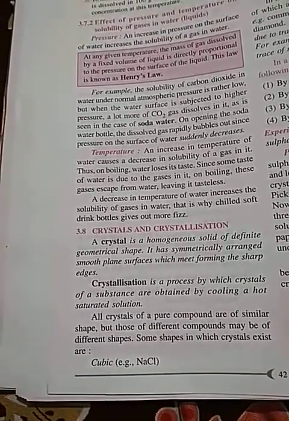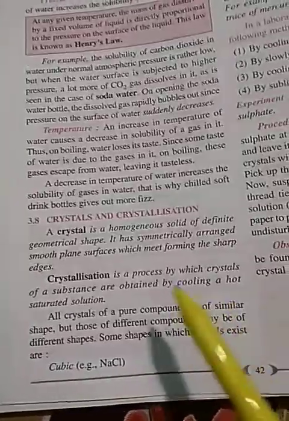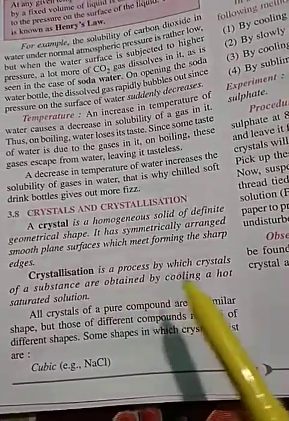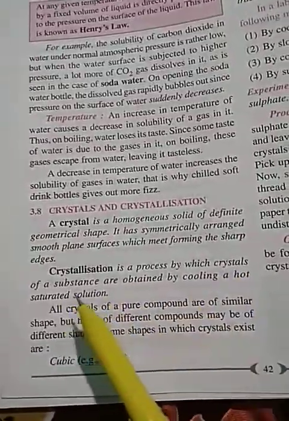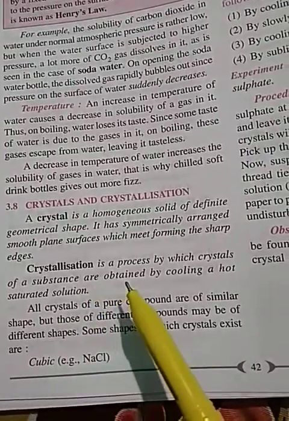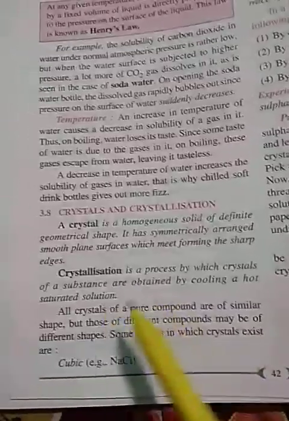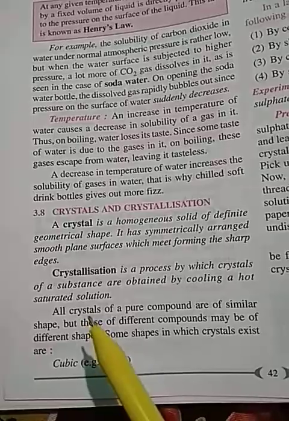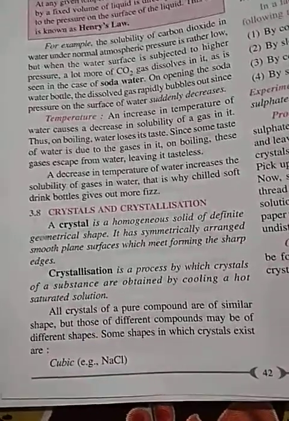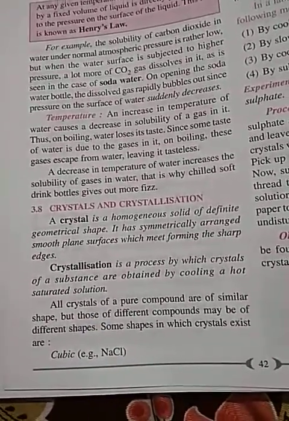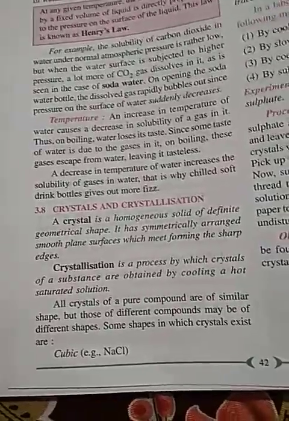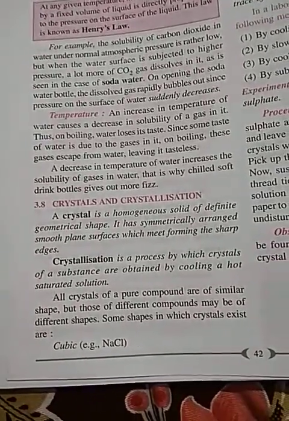So what is crystallization? Crystallization is a process by which crystals of a substance are obtained by cooling a hot saturated solution. So crystallization is a process of making crystals.